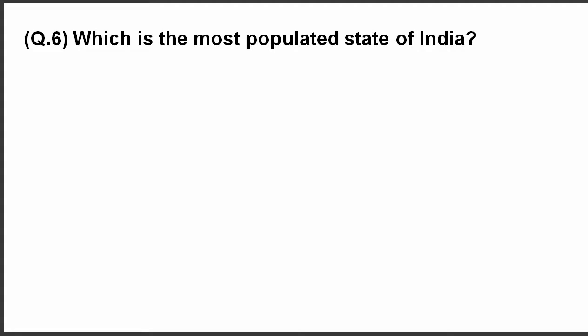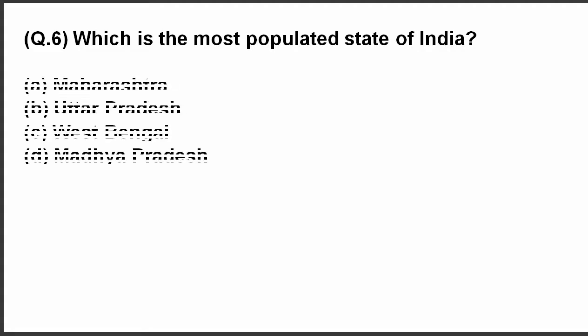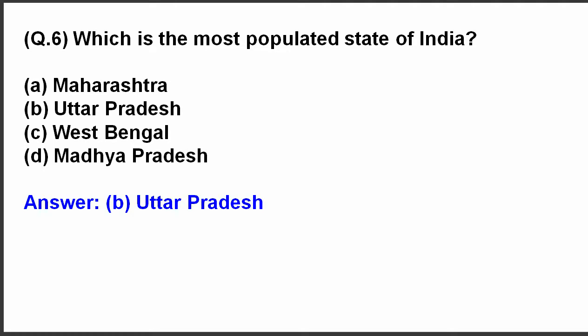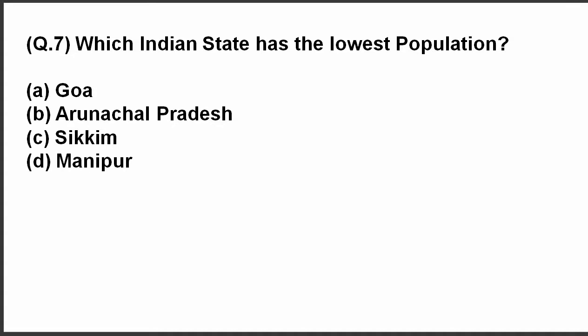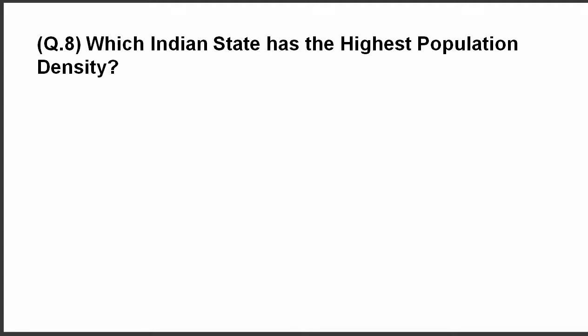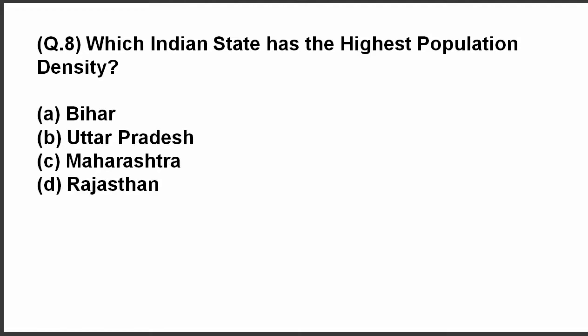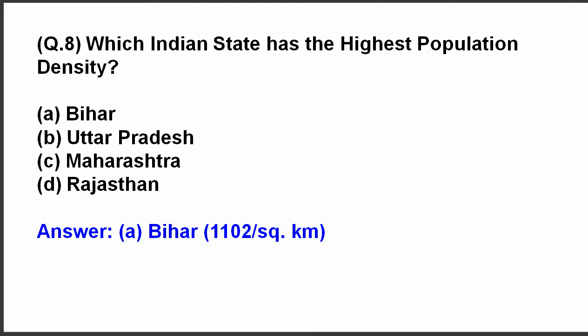Question 6. Which is the most populated state of India? The answer is Uttar Pradesh. Question 7. Which Indian state has the lowest population? The answer is Sikkim. Question 8. Which Indian state has the highest population density? The answer is Bihar. The population density in Bihar is 1102 per square kilometer.